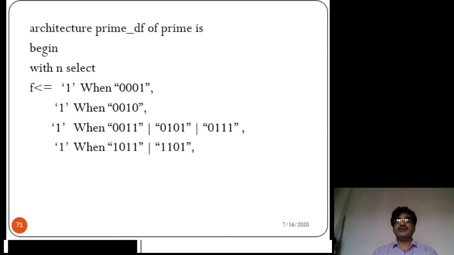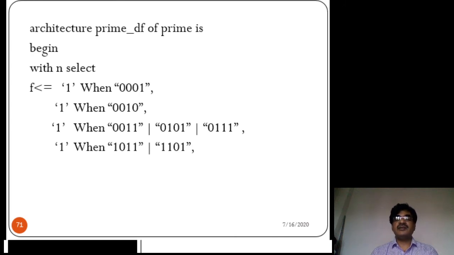So already I said the numbers 2, 3, 5, 7, 11 and 13 are the prime numbers. So with n as the input, a 4-bit binary number, select f equal to 1. 1 represents that it is a prime number, when n consists of the value 1. As per Walkerly, 1 is also treated as a prime number. That's why the program is like this.